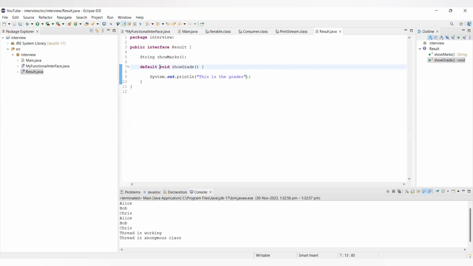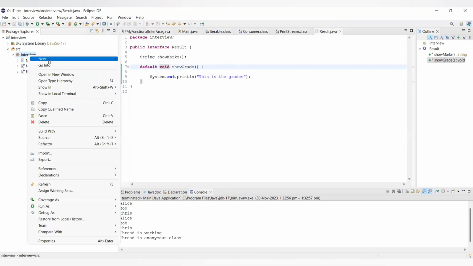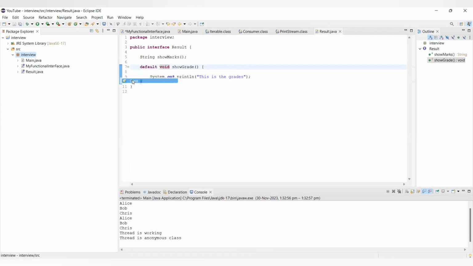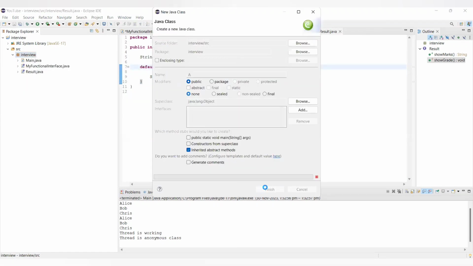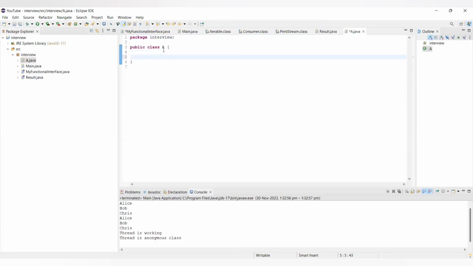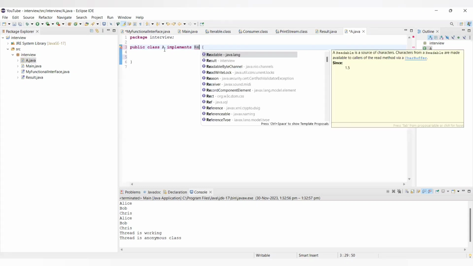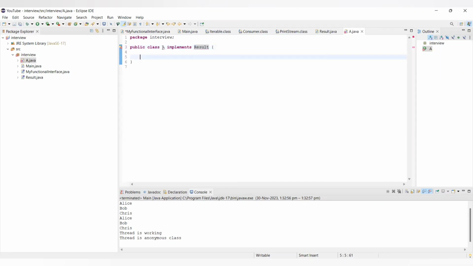Now let's say some class is implementing that. Let's take a new class. I know I'm not naming it properly, but it's just to make you understand things. So it implements Result. Here you can see add unimplemented method, return, say just 45.